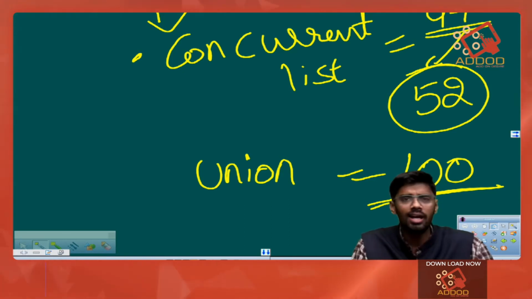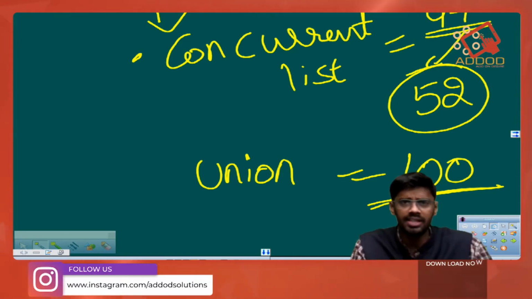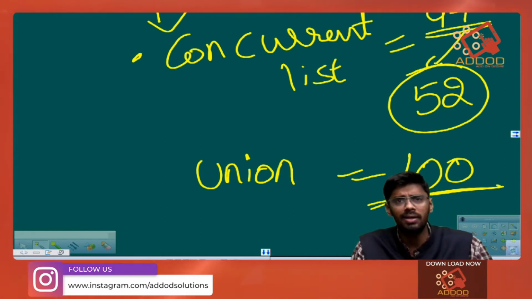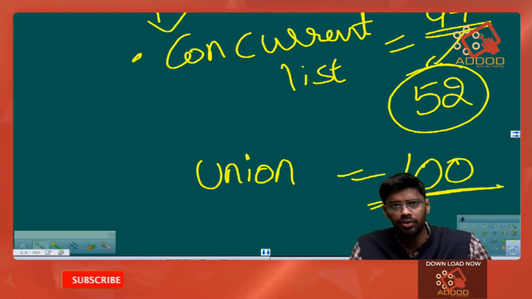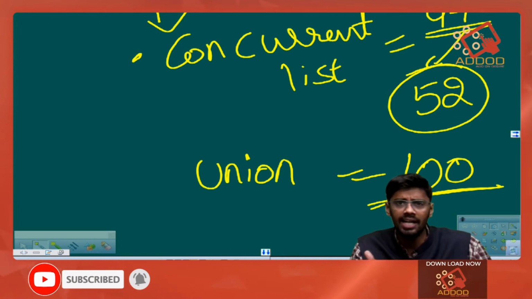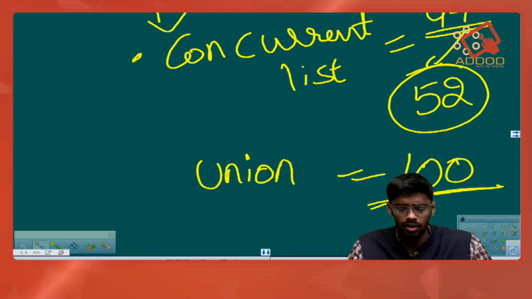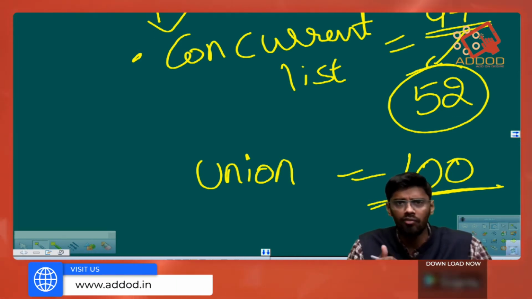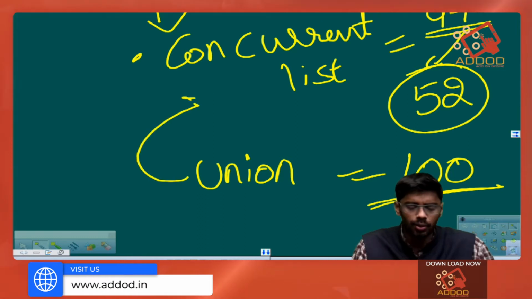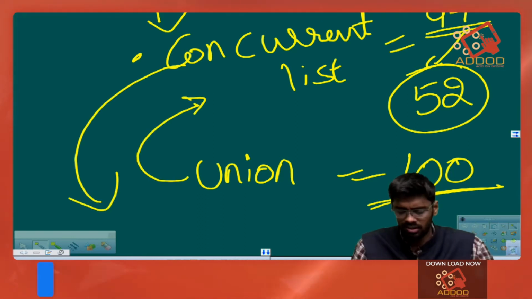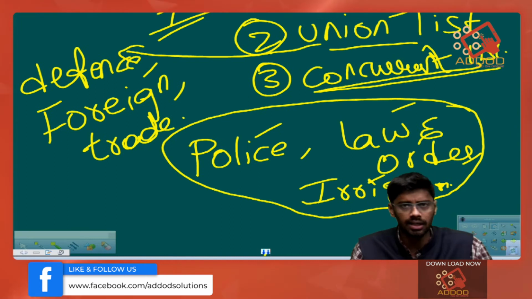So, these are regarding the union, state and concurrent lists that have been kept under the 7th schedule of the Constitution. Only the Indian Parliament is empowered to shift one subject or topic from one list to the other list. So, this is with respect to the first article of today's session.